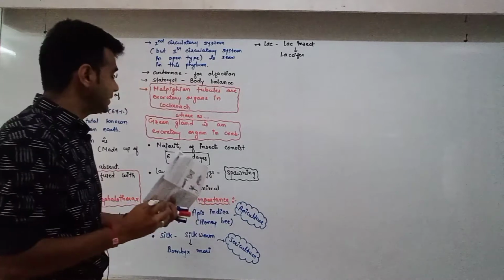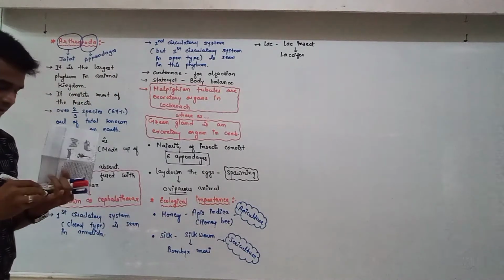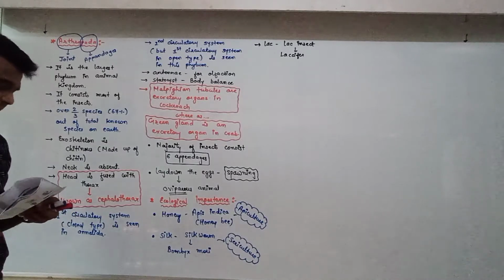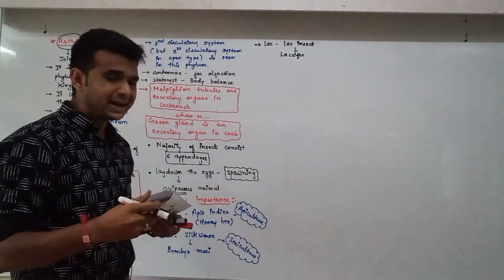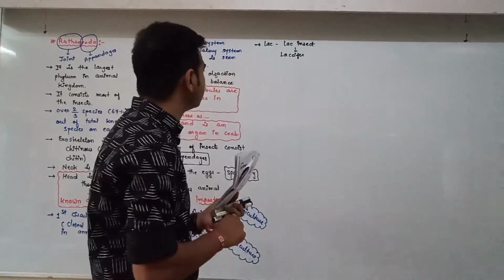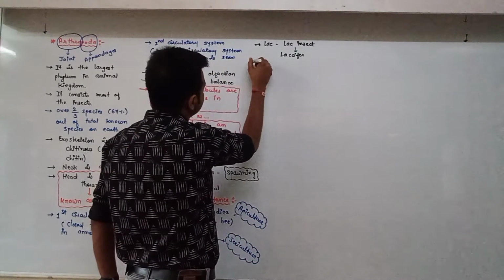So here these are the useful insects that give us some products: lac, silk and honey. Now some act as a vector for particular disease.